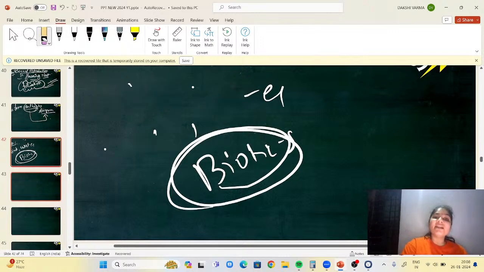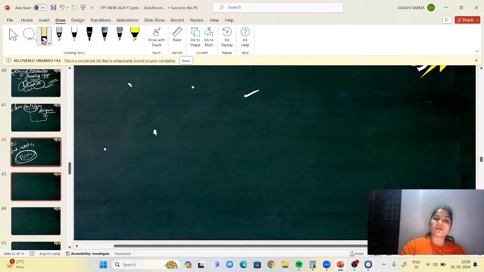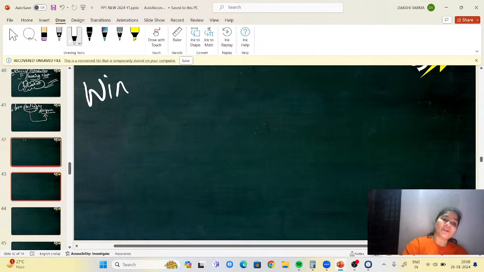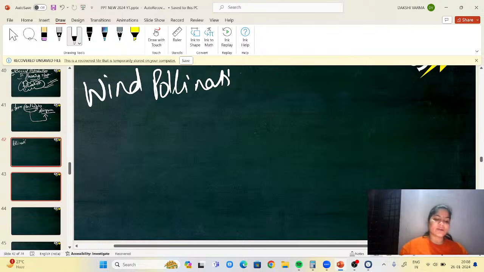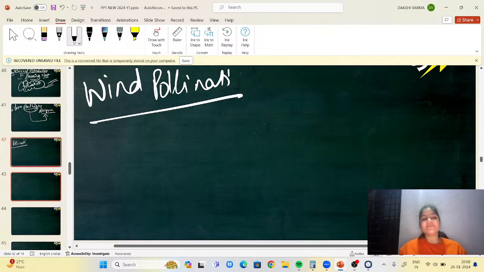Let's talk about wind pollination. Like how the pollen grain should be, how the plant should be, so that it undergoes wind pollination. For wind pollination we know one thing very clearly, that we require wind for sure.